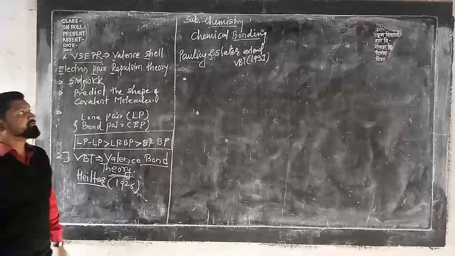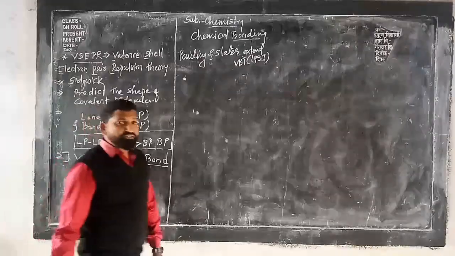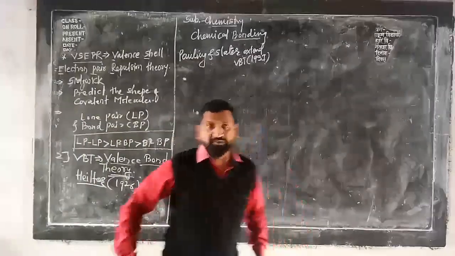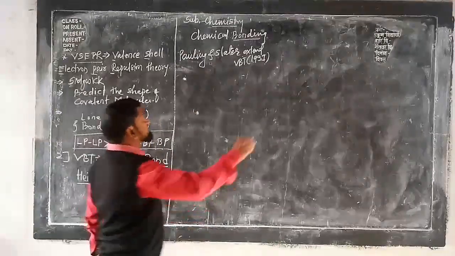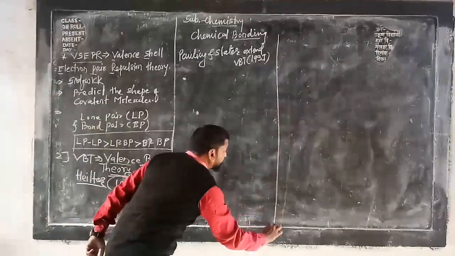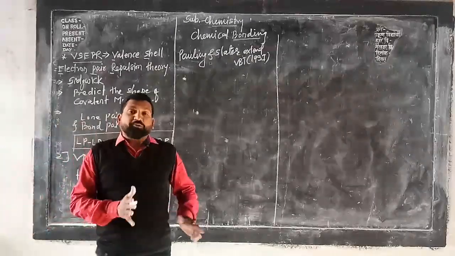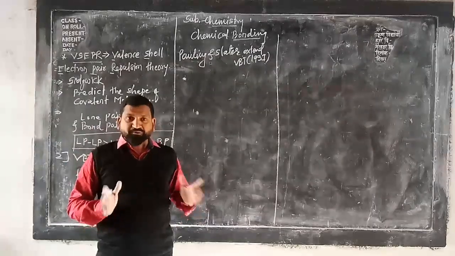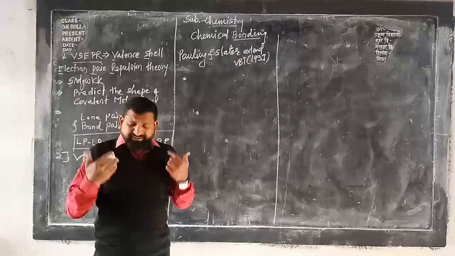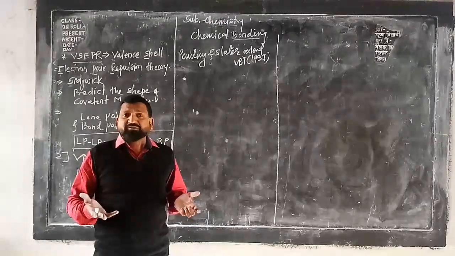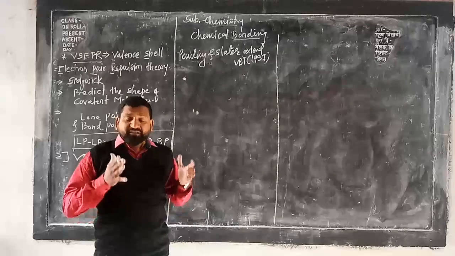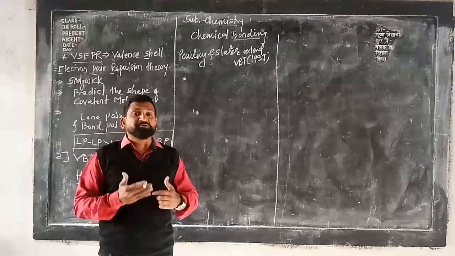Write a short note on VBT. What are the postulates of VBT for 2 or 3 mark purpose? So listen here everybody, VBT means what? VBT is nothing but the valence bond theory. This theory is totally related to the formation of bond, how a bond is formed, whether it is a divalent molecule, trivalent molecule, or covalent molecule. Especially we are discussing here the formation of a covalent molecule.